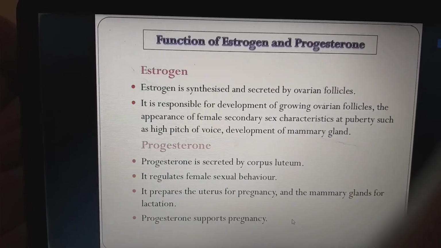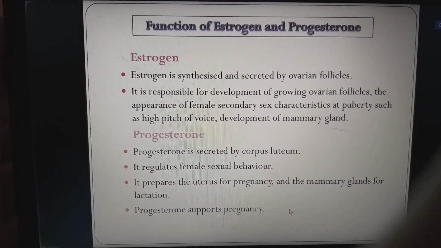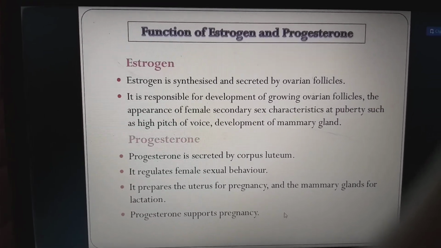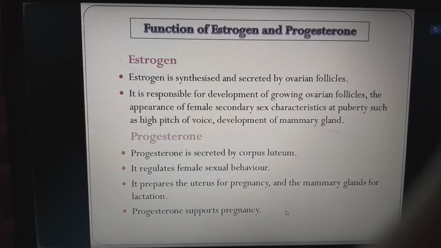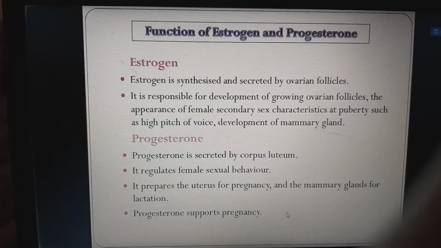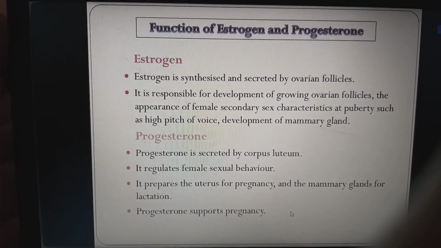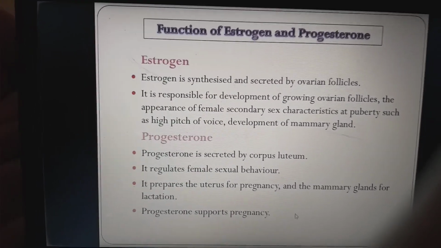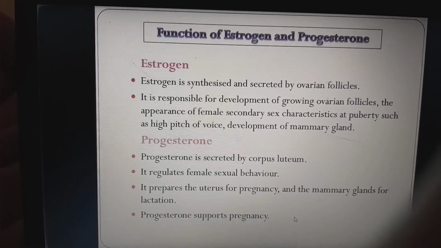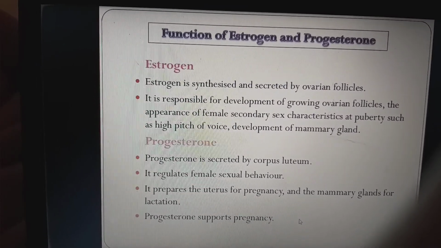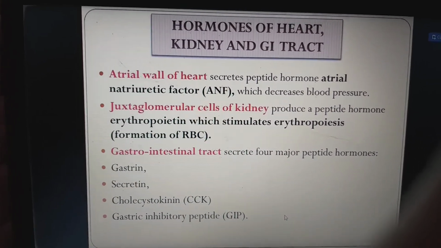Next, functions of estrogen and progesterone. First is estrogen. Estrogen is synthesized and secreted by ovarian follicles. It is responsible for the development of growing ovarian follicle, the appearance of female secondary sex characteristics at puberty such as high pitch of voice, development of mammary gland. Progesterone. Progesterone is secreted by corpus luteum. It is also secreted by placenta at the time of pregnancy. It regulates the female sexual behavior. It prepares the uterus for pregnancy and the mammary gland for lactation. Progesterone supports the pregnancy.